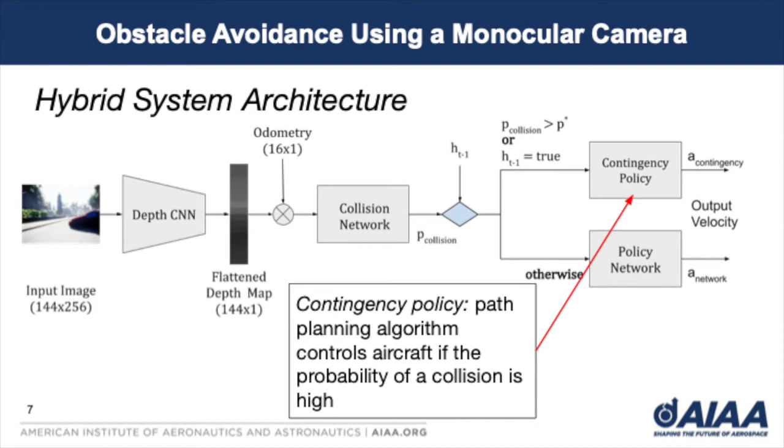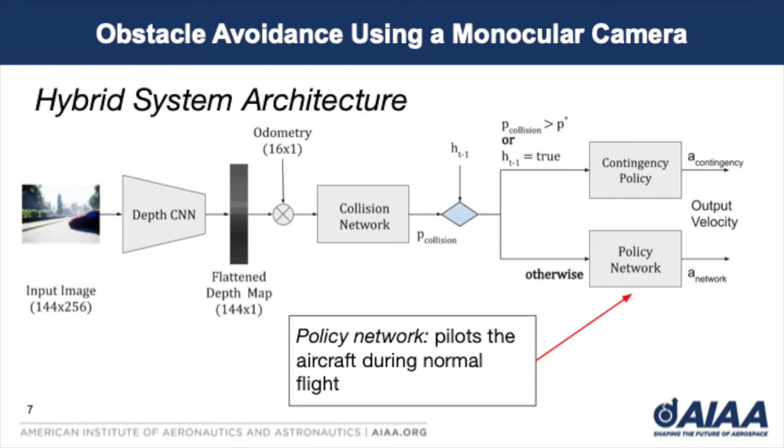Once the contingency policy has been activated and it finishes piloting the aircraft along the path it planned, then H of t is set to false. If the estimated probability of collision does not exceed the specified threshold and the contingency policy is not in the process of being executed, then the policy network chooses a velocity command for the aircraft to follow. I will explain each of the three networks and how they are trained in greater detail in the following slides.